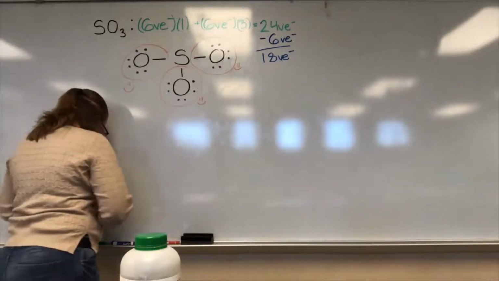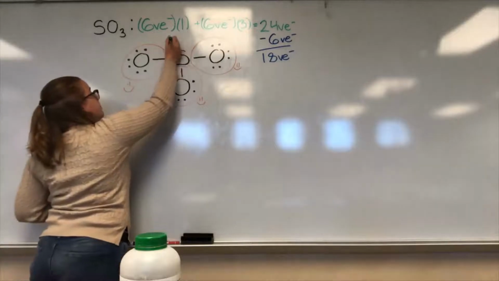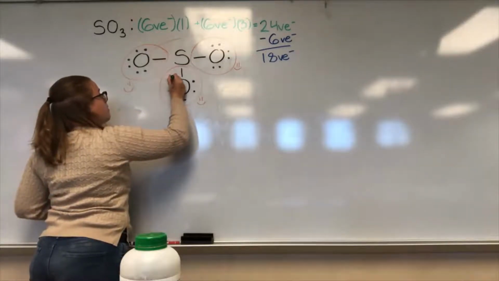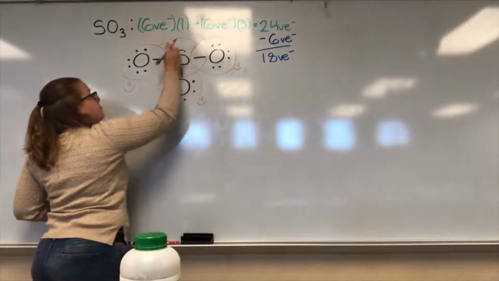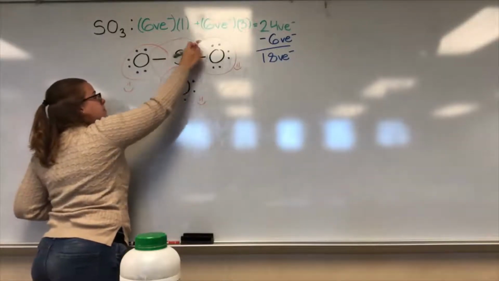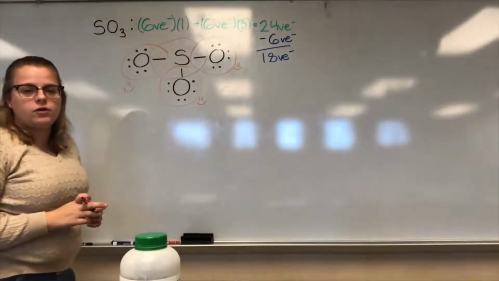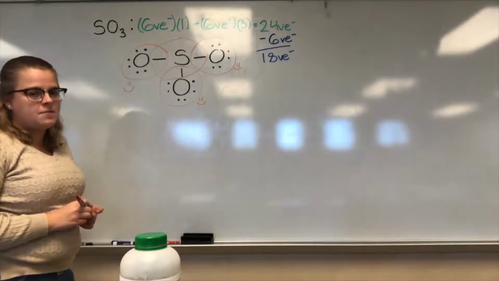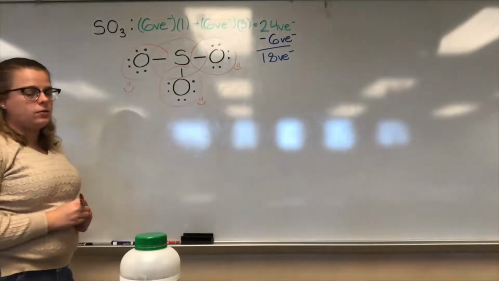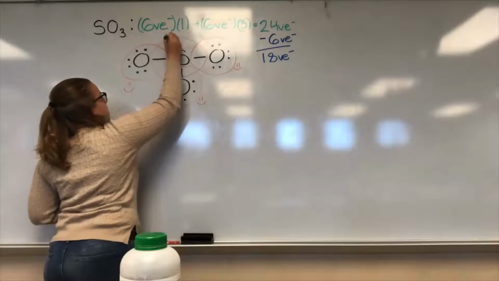And then let's go ahead and check our sulfur. We got 2 from the bond, 4 from the bond, 6 from the bond. So we have 6 valence electrons that are being shared around that sulfur. Is that sulfur happy? No, because remember the octet rule, sulfur wants 8. So this is a very, very sad sulfur right now.